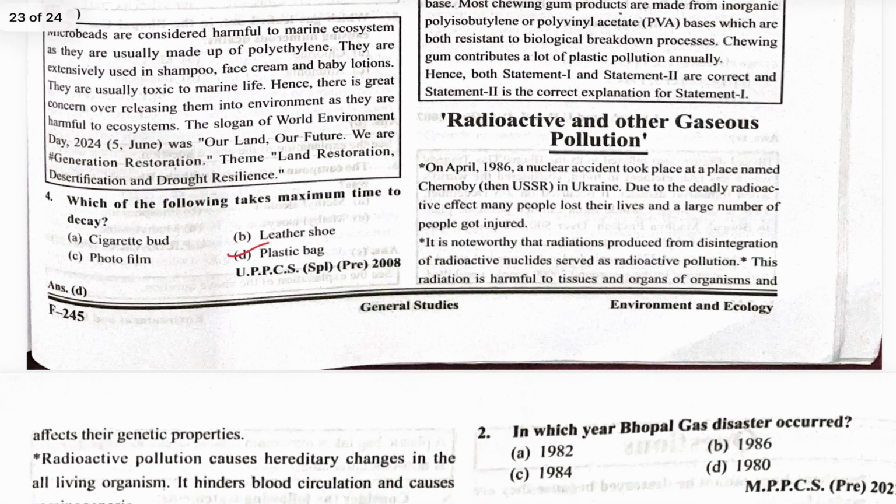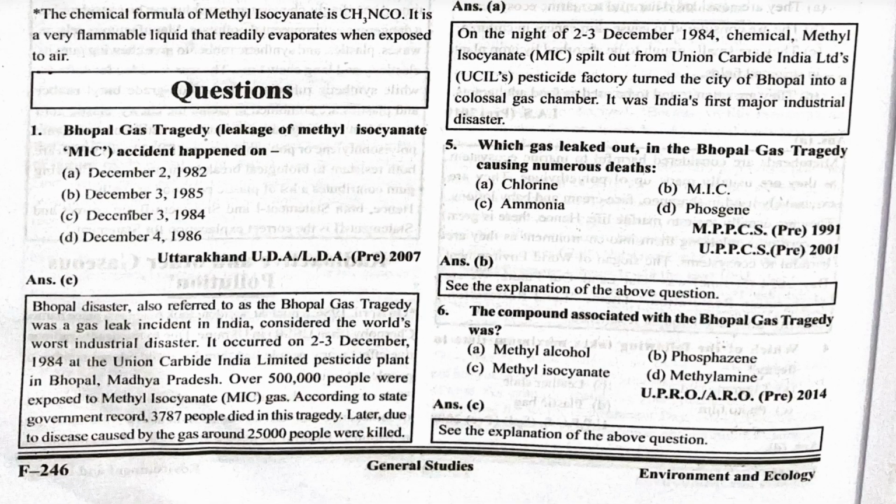Radioactive and other types of gaseous pollution. Bhopal gas tragedy, leakage of methyl isocyanate. You can remember this also: methyl isocyanate, MIC. MIC and methyl isocyanate. The accident happened on the 3rd of December 1984.